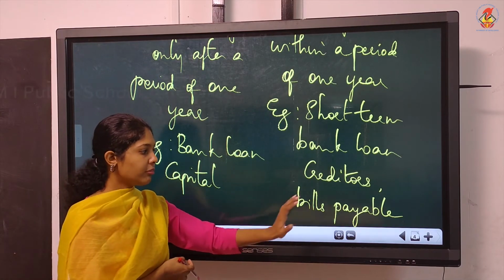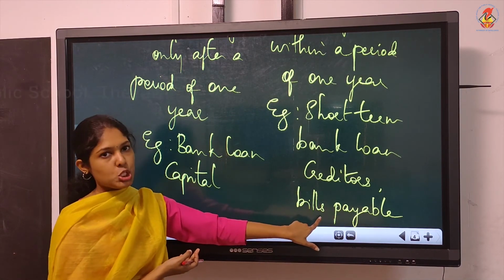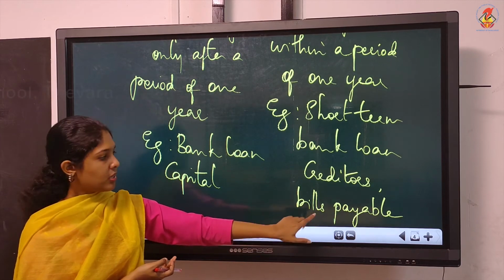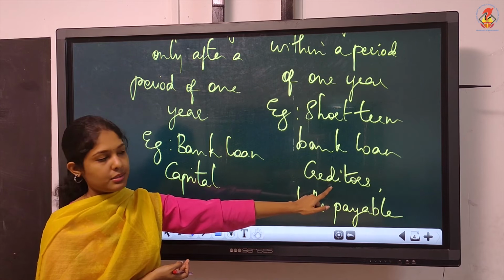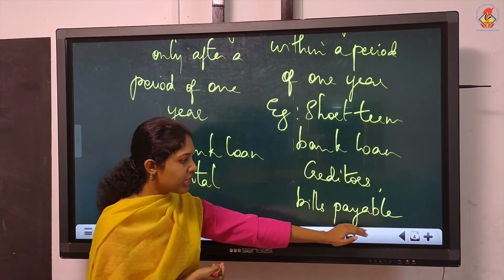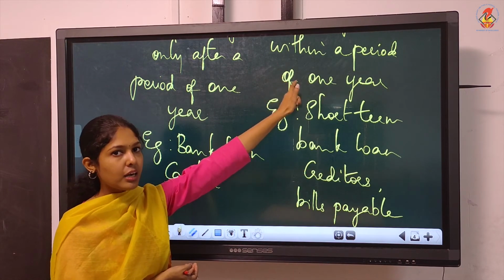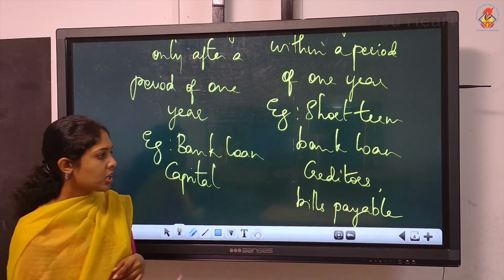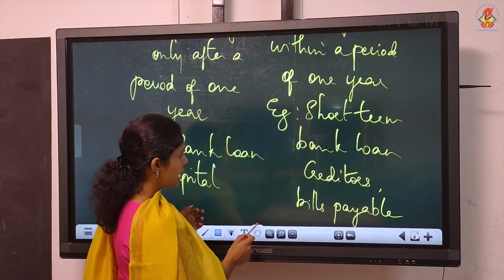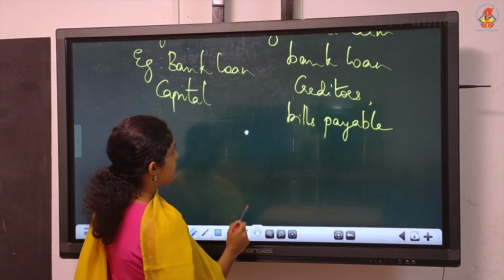So that amount of 30,000 will be mentioned in the bill. So it shows the amount to be paid to creditors. So bills payable is also a liability and it is a current liability. We have to settle it within a period of 1 year. Okay. So this is the classification and meaning of liability.